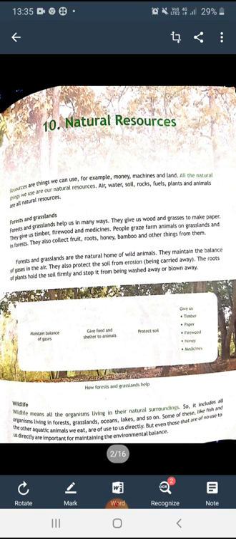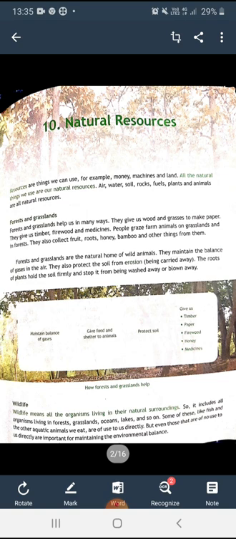After that, we discussed what forests and grasslands are, and how they are protecting our soil and helping us. They maintain the balance of gases, they give food and shelter to animals, they protect our soil, and they give us timber, paper, firewood, honey, and medicines.